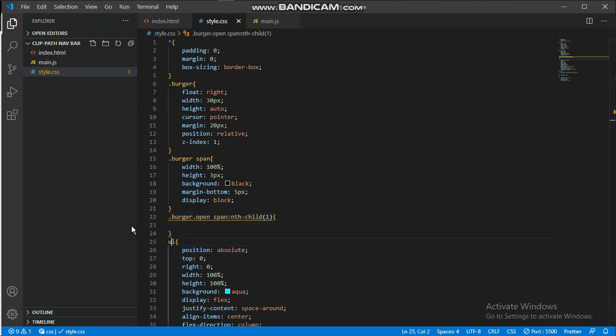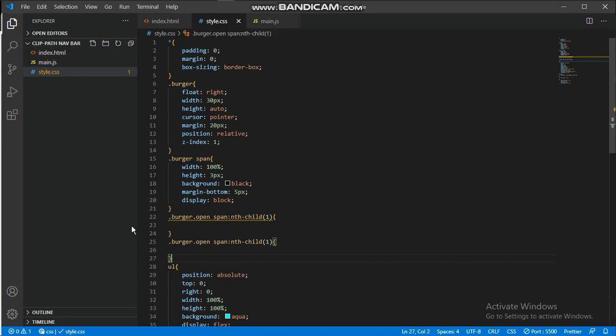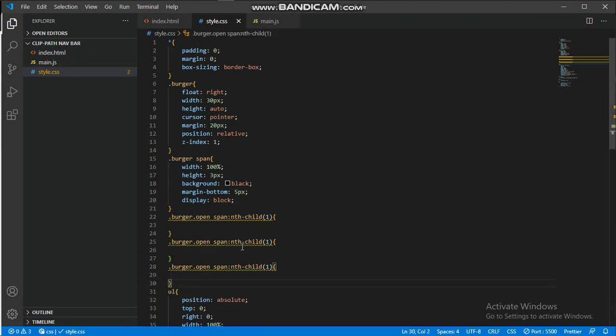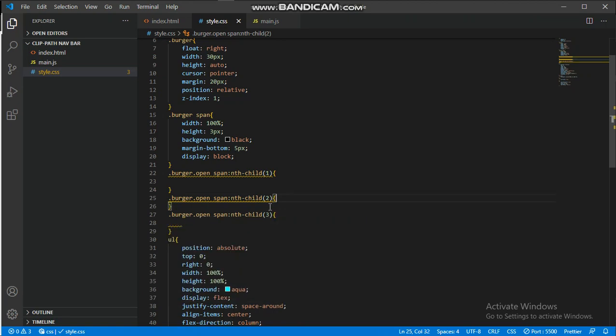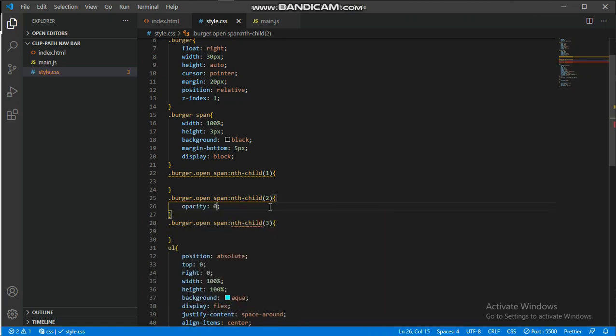So let's copy this 3 times because we have 3 of them. I'll change this to 2. I'll change to 3. So the ones that will be animating are the first one and the third one, while the second one just disappears. So basically, you can just give this an opacity. Let's give this an opacity of 0.